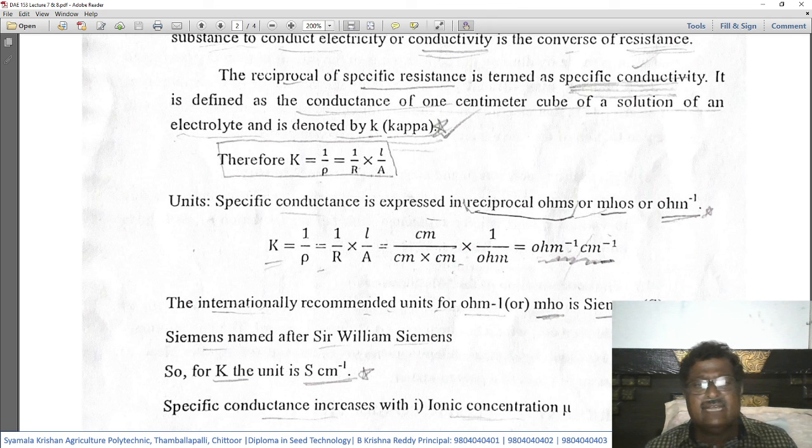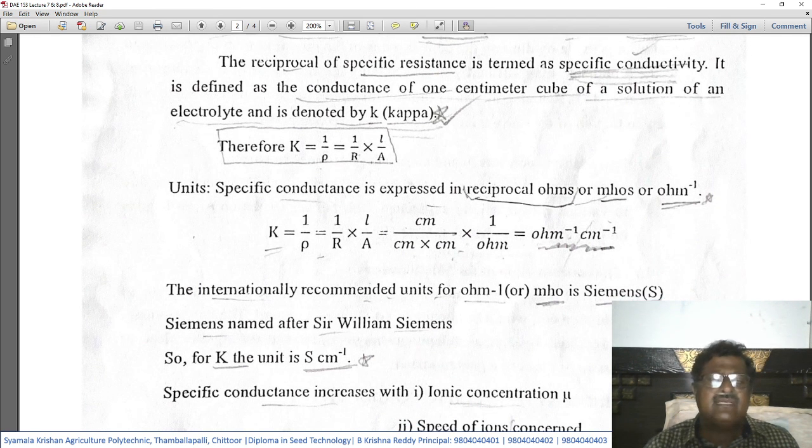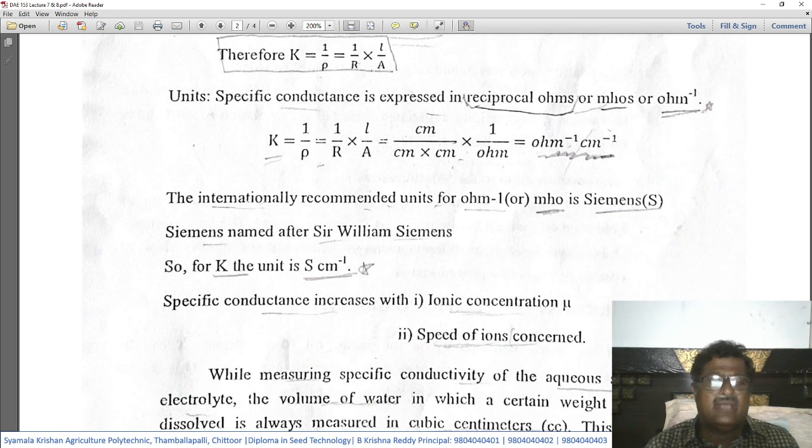The internationally recommended unit for ohm inverse or mho is Siemens, which is the inverse of ohm. This is called inverse of ohm, or mho. Internationally it is named Siemens, and it is represented by capital S. This Siemens is named after Sir William Siemens, scientist. So for K, the units can be referred to as capital S per centimeter. This way you can represent it, and this is the symbol for that.